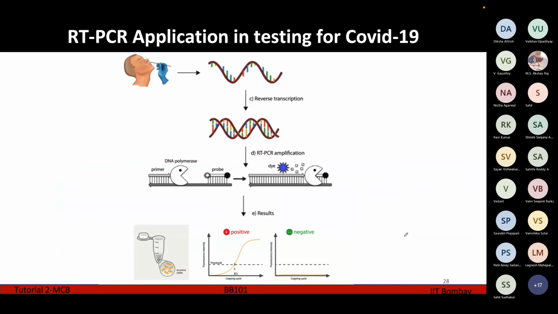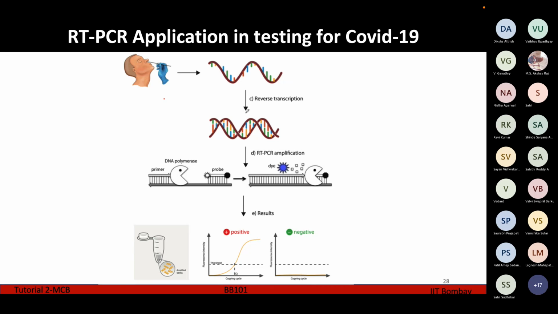So RT-PCR application in testing for COVID-19. RT-PCR stands for reverse transcriptase PCR. This is another kind of PCR in which we are generating DNA from RNA. We know that COVID-19 is an RNA virus. So using this nasal swab, we are isolating the COVID-19 virus from the nose. Now we get the RNA of the COVID-19 virus, and using the process of reverse transcription, we are generating a double-stranded DNA from the COVID-19 RNA.